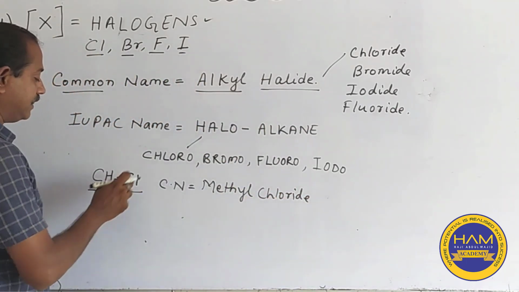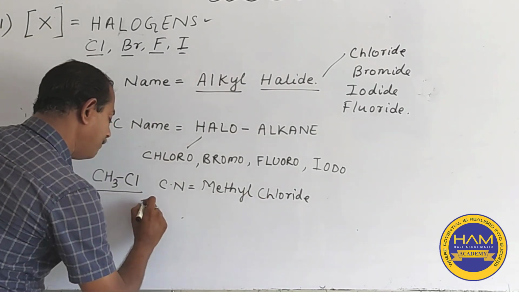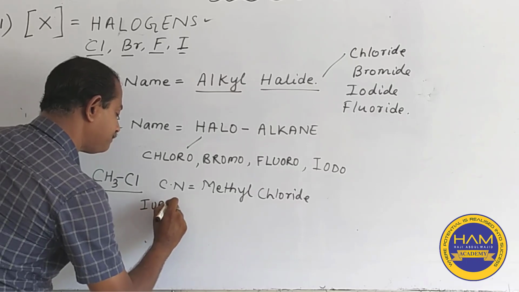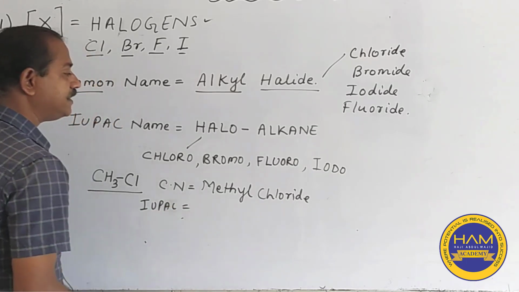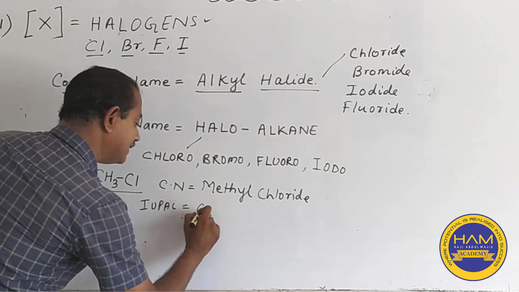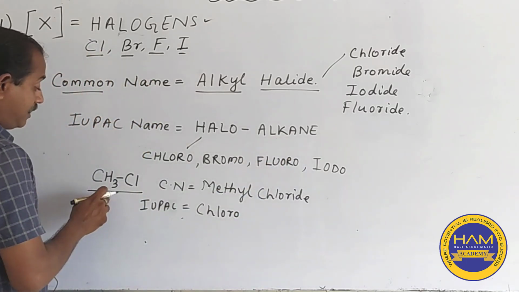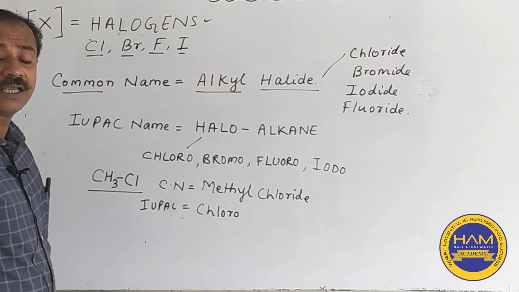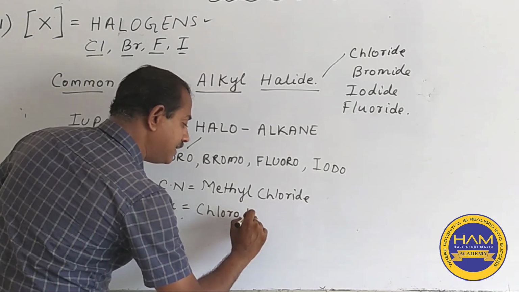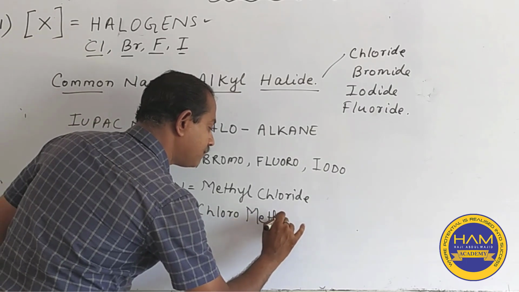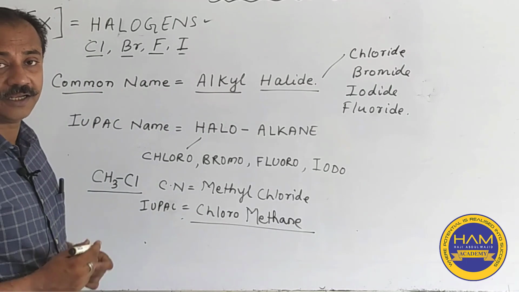This compound, CH3Cl, is known as methyl chloride. What will be the IUPAC name? We start with halo, that is chloro, and then the parent alkane. As you know, the methyl radical comes from the parent alkane methane. So we have the compound chloromethane.